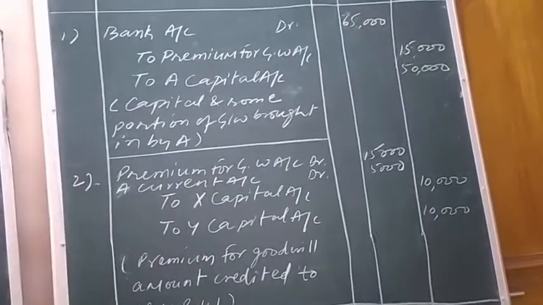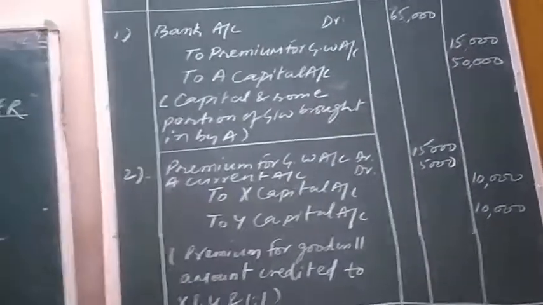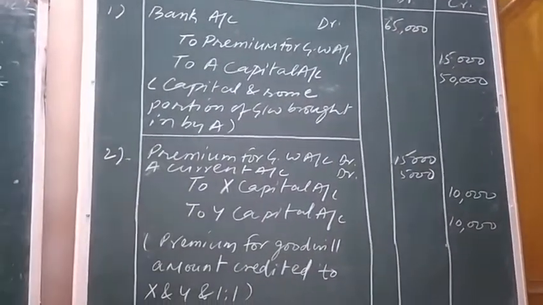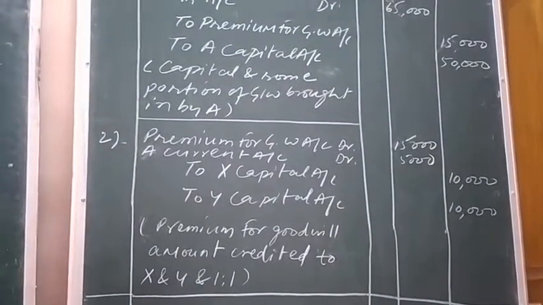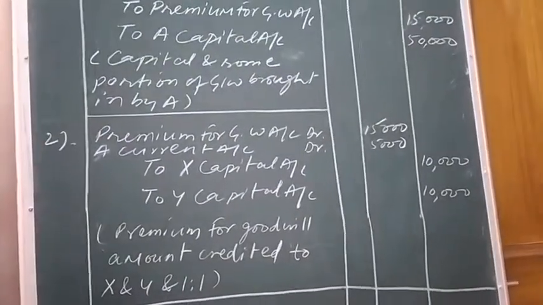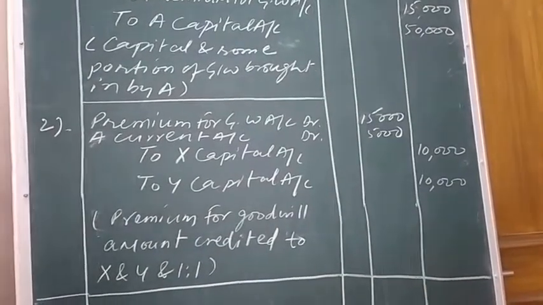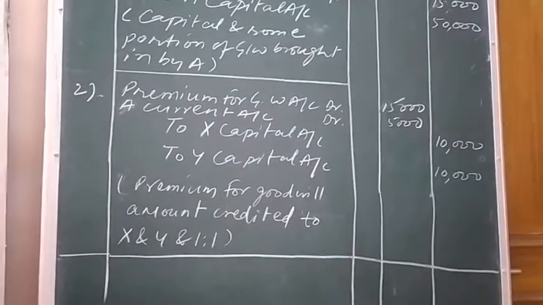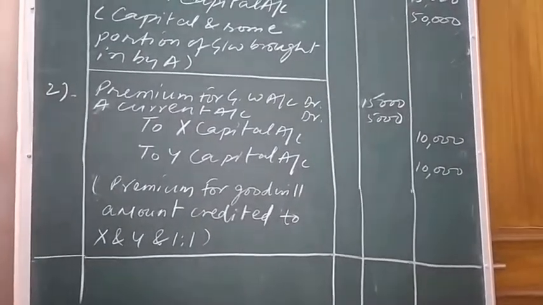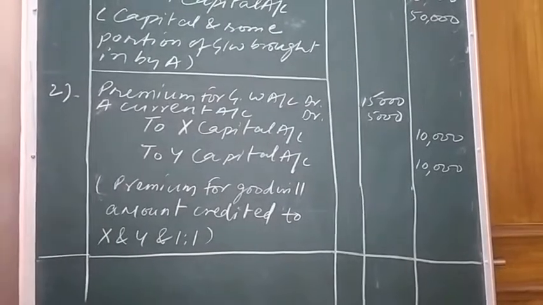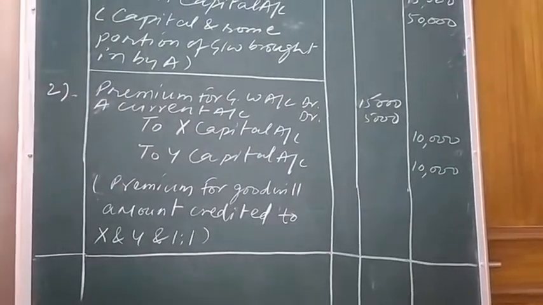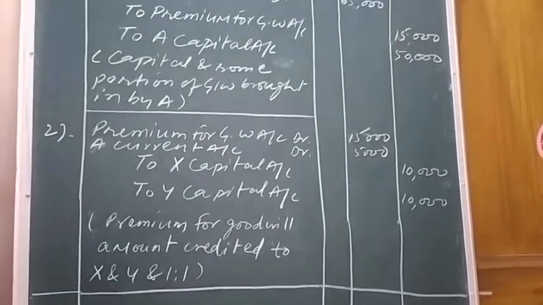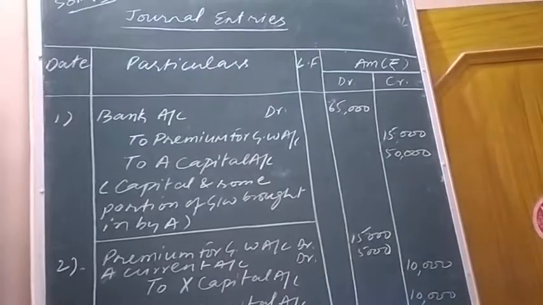Now this premium for goodwill amount of 15,000, as well as the amount of goodwill which was not brought in by A in cash, that is 5,000, is to be charged from A's current account. So A's current account will be debited and will be credited among sacrificing partners X and Y in the sacrificing ratio. Sacrificing ratio between X and Y is 1:1. This is the solution of question number 43.